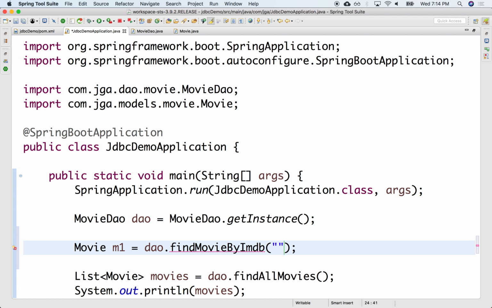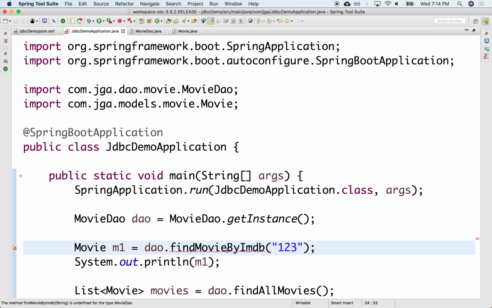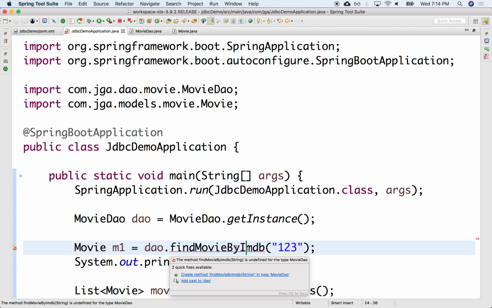I don't remember. Was there one that had 1, 2, 3? I think there was one. Maybe. Okay, I'll do 1, 2, 3. Hopefully there was one. And then we'll do a system dot out dot println M1. Okay. So we don't have a find movie by IMDb. So let's implement that.